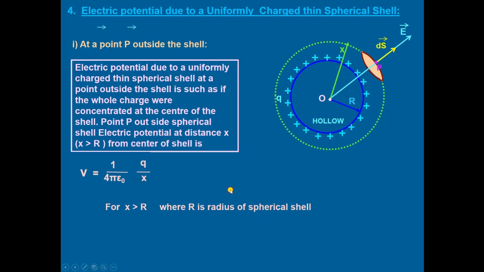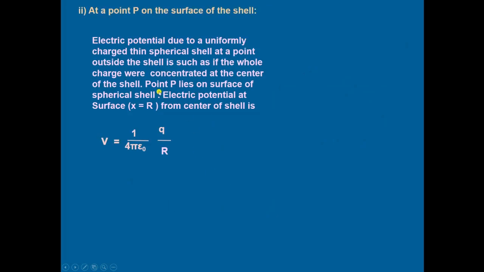Then we come to the second case, when point P lies on the surface of the shell. Now it is a shell and the point is lying on the surface of the shell.